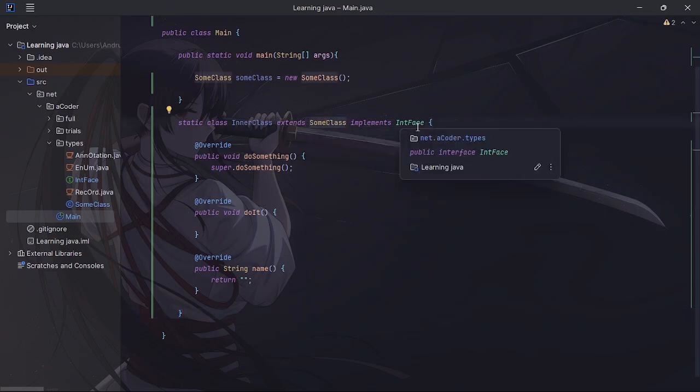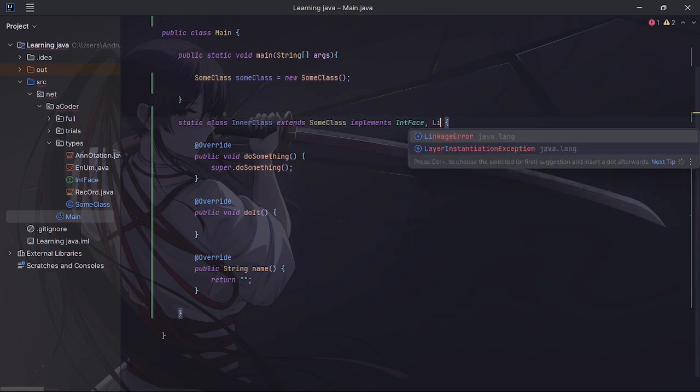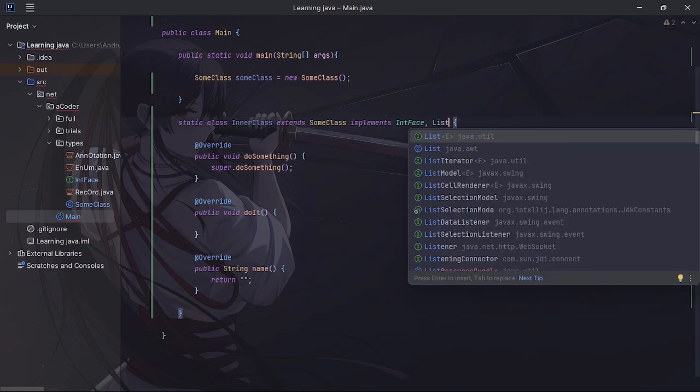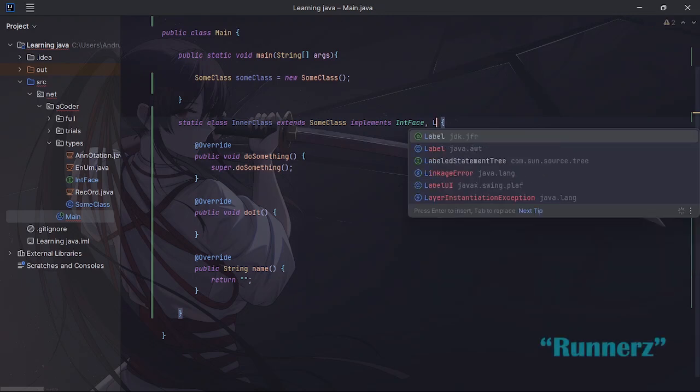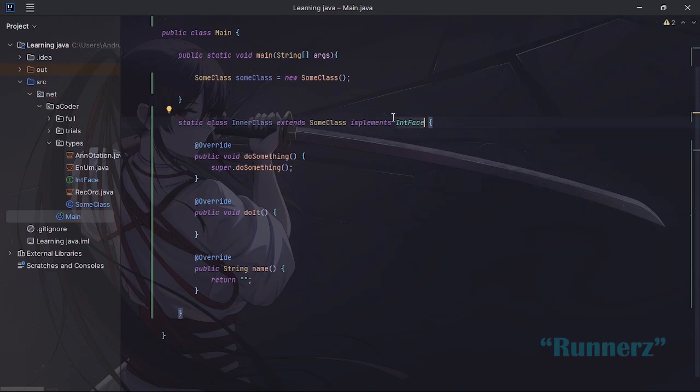But you can implement multiple interfaces. So we can implement list, we can implement list of type Java. I'm not going to do this because you're going to have lots of errors, but you can implement as many interfaces as you want, but you can only extend one. So that's interfaces summed up in a nutshell.